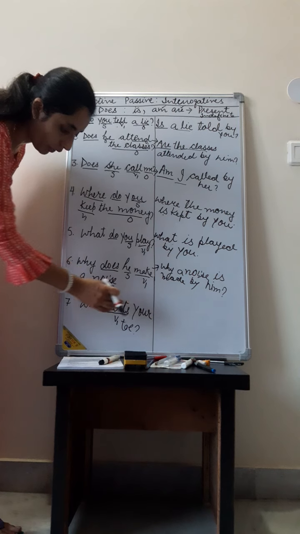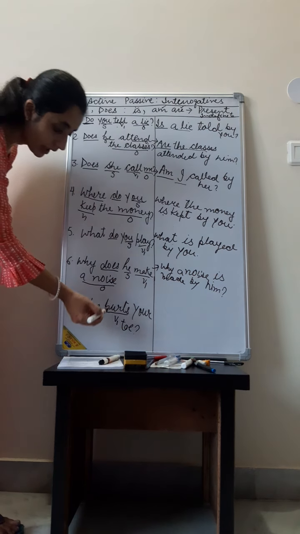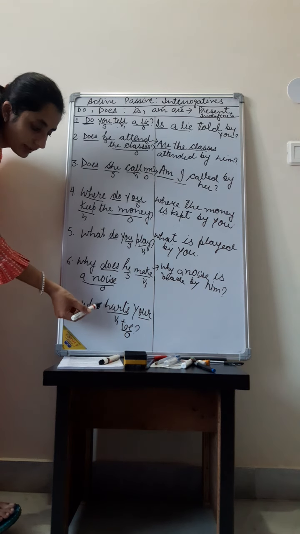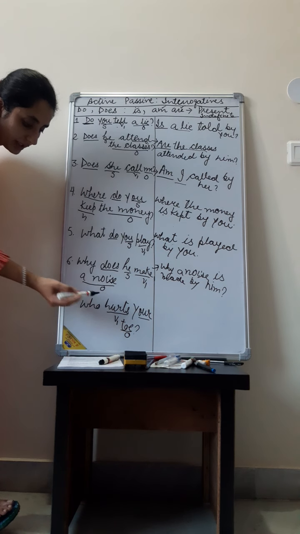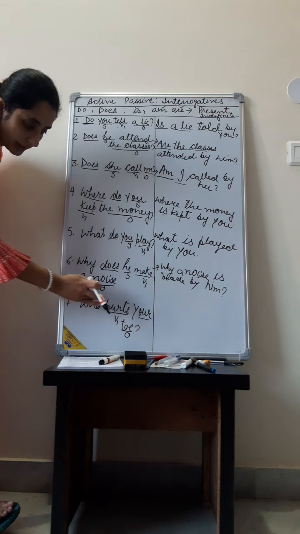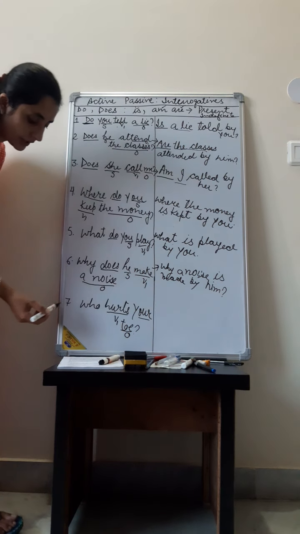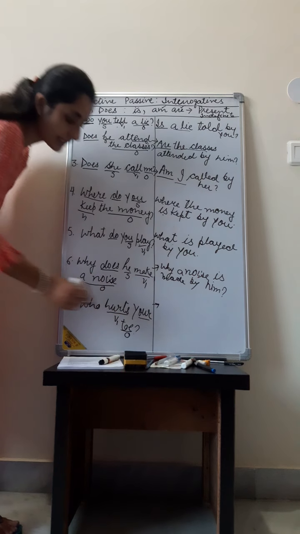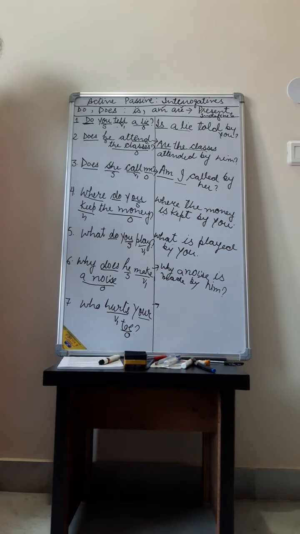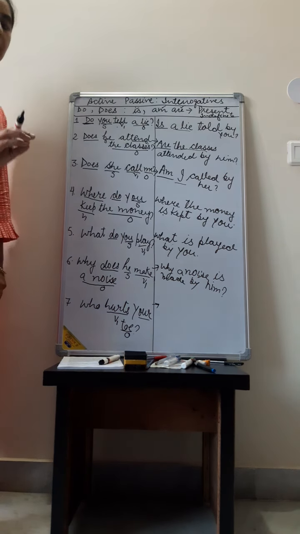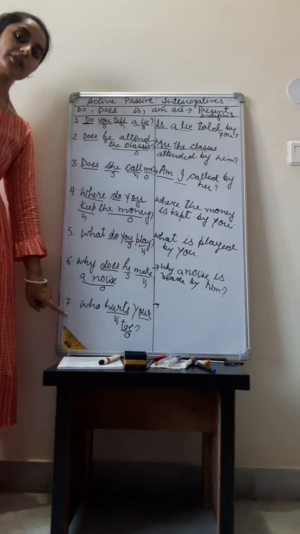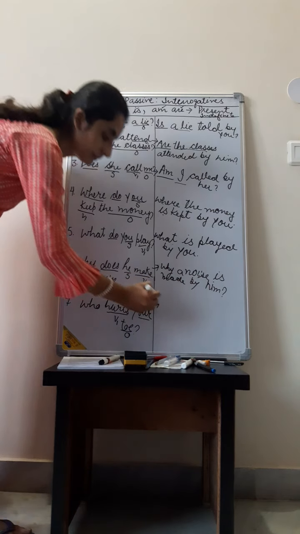Who hurts your toe? Your toe is the object and no subject is used here. It is the question word, then verb, then object. So, who, first of all, whenever your sentence starts with who, it will change to by whom. Every time, whenever there is who, it will change to by whom.